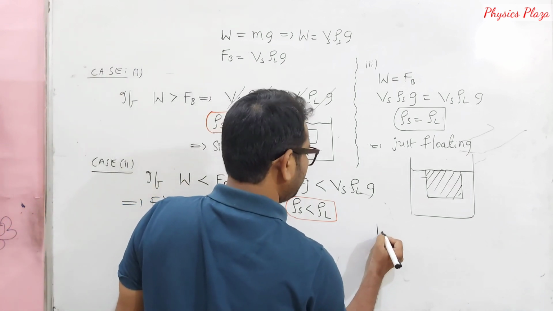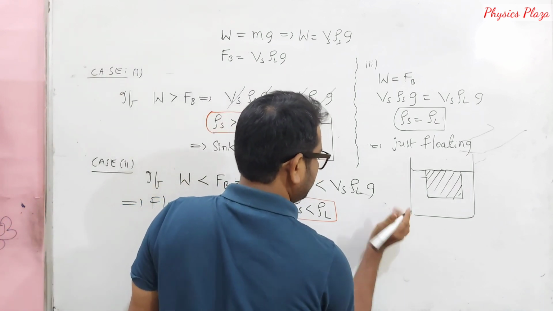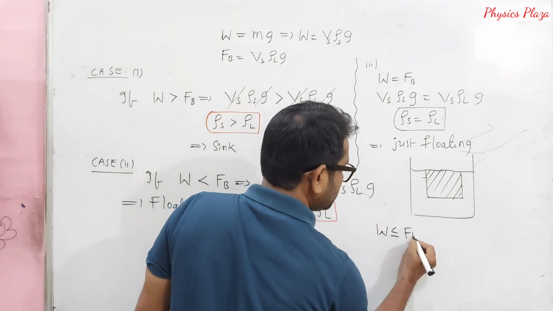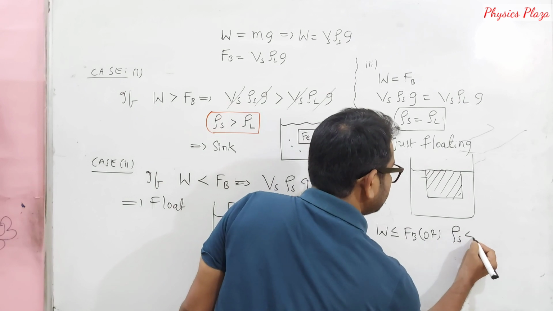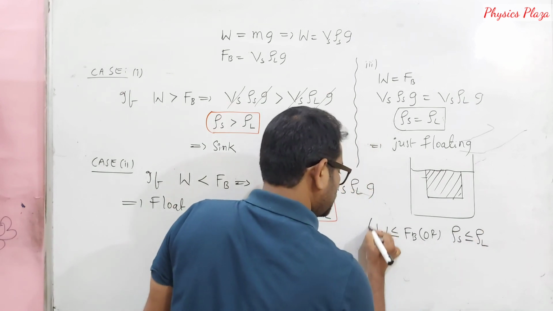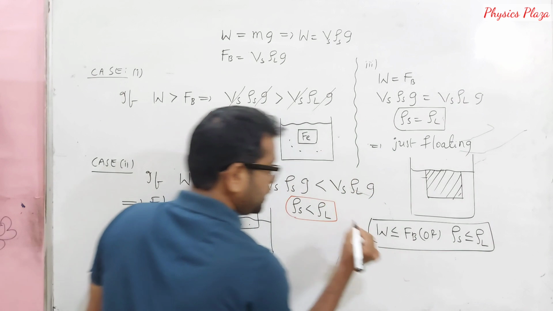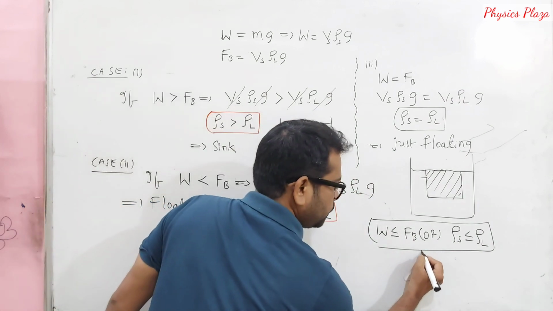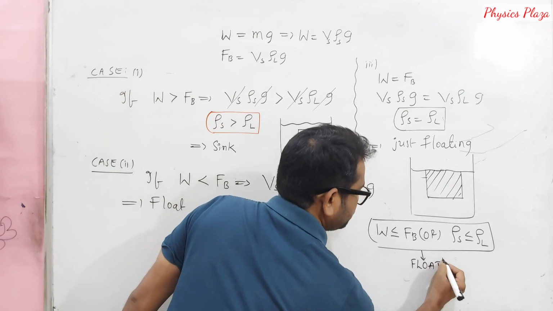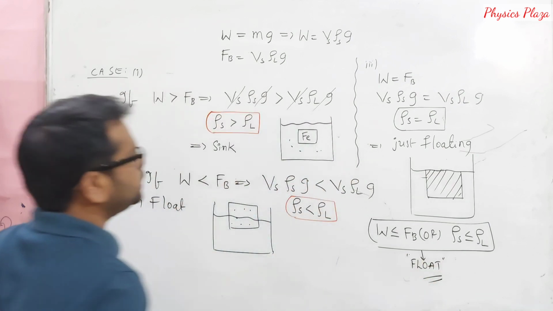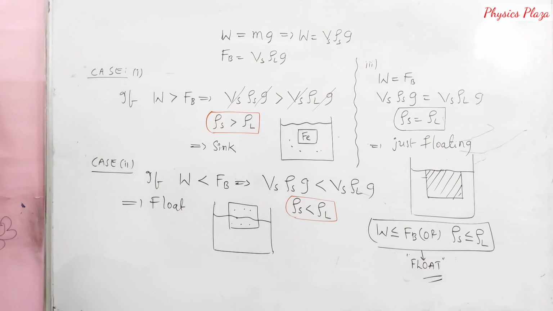Okay? Fine. But in general, floating case we can write like this: if weight of the solid is less than or equal to buoyant force, or density of the solid is less than or equal to density of the liquid, these two we will take as a floating case only. Of course, it might be just floating, but we will take it as a float. So floating case. Okay, children. Fine. So this is how we have to understand.